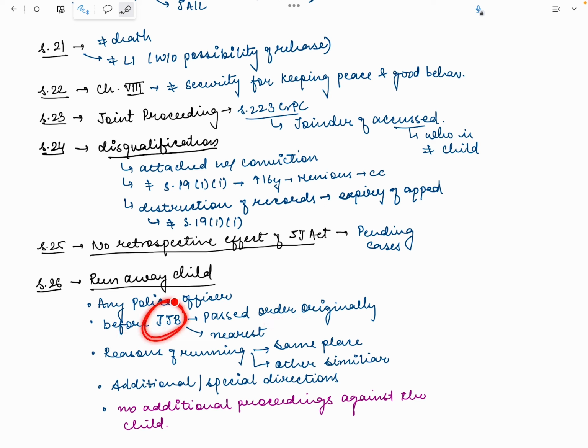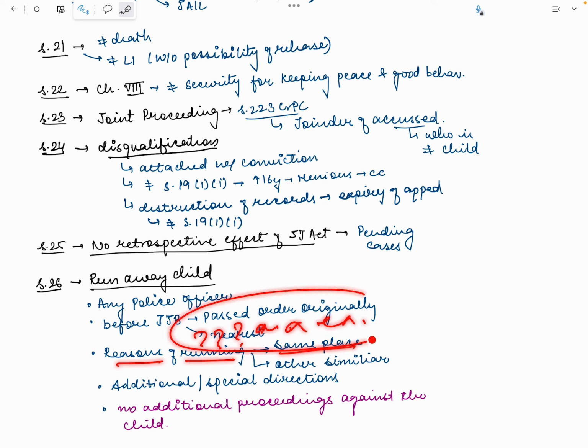Which JJB will the child be taken to? The JJB which passed the order originally, or whichever is the nearest Juvenile Justice Board. That Juvenile Justice Board will look into the reason for running. Why did the child run? Was there any assault? Was there any exploitation?